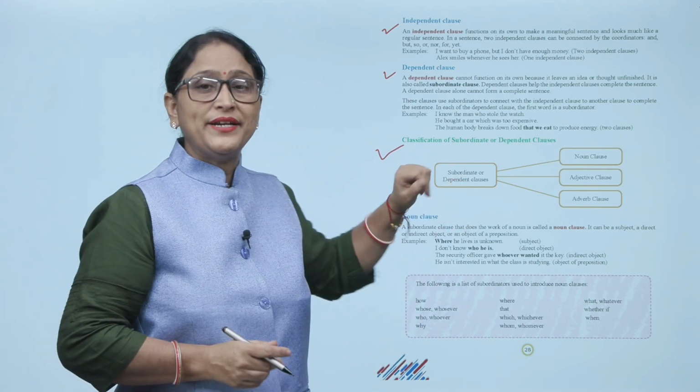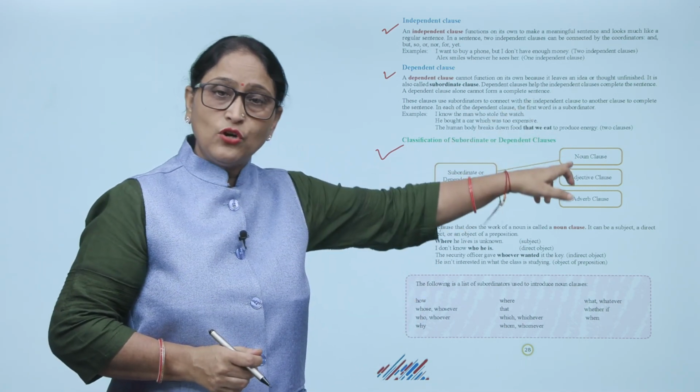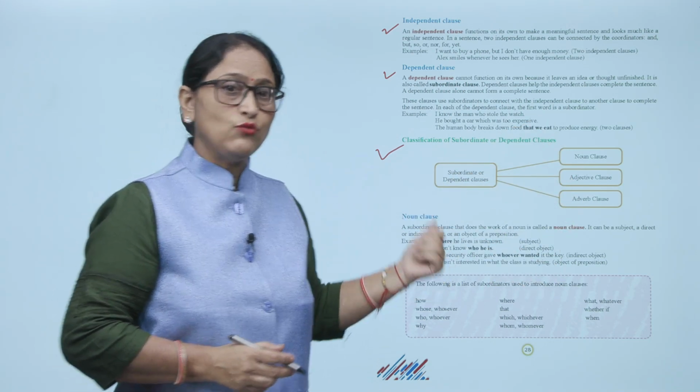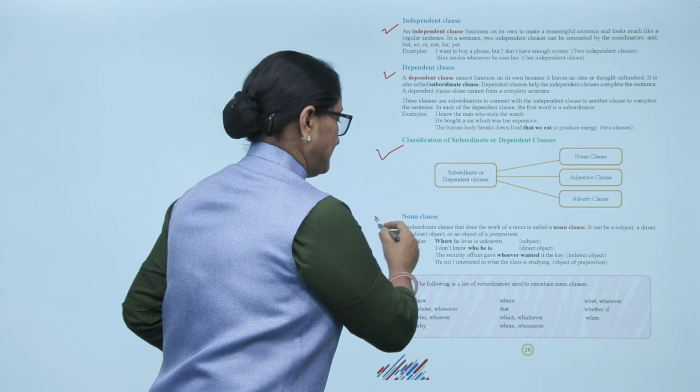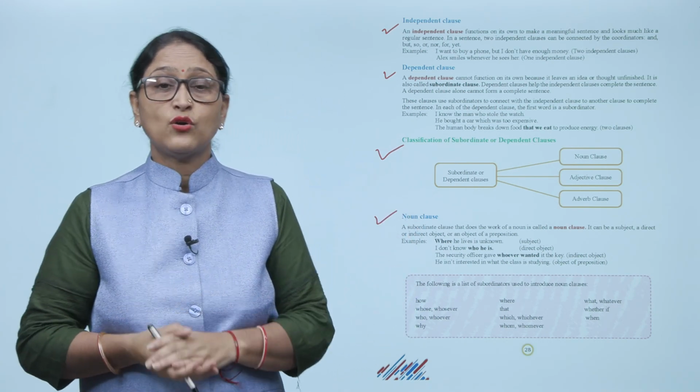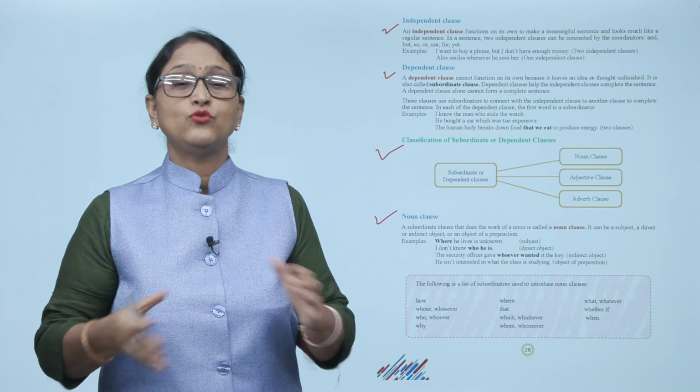Subordinate or dependent clause: noun clause, adjective clause and adverb clause. Noun clause. A subordinate clause that does the work of a noun is called a noun clause.